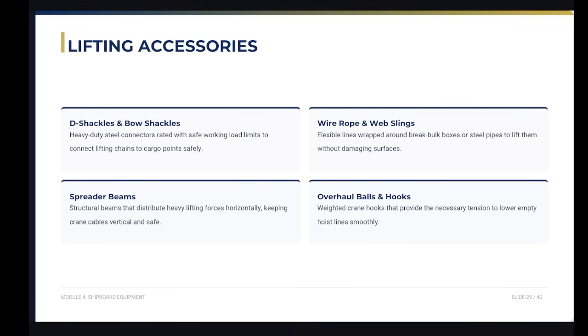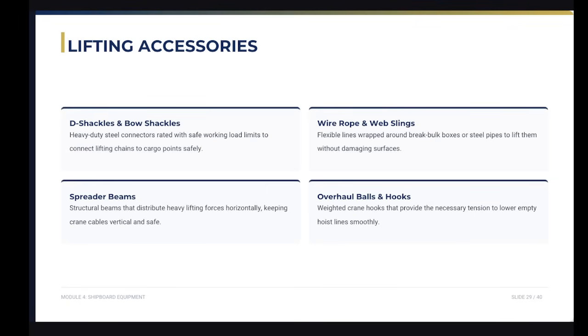And then we also have wire ropes and web slings. These are flexible lines wrapped around the break bulk, boxes, or steel pipes to lift them without damaging the surfaces. And then we have also what we call the spreader beams. These are structural beams that distribute heavy lifting forces horizontally, keeping crane cables vertical and safe.